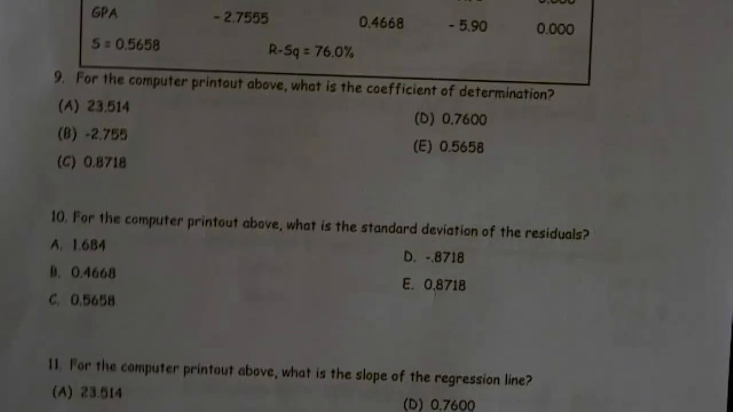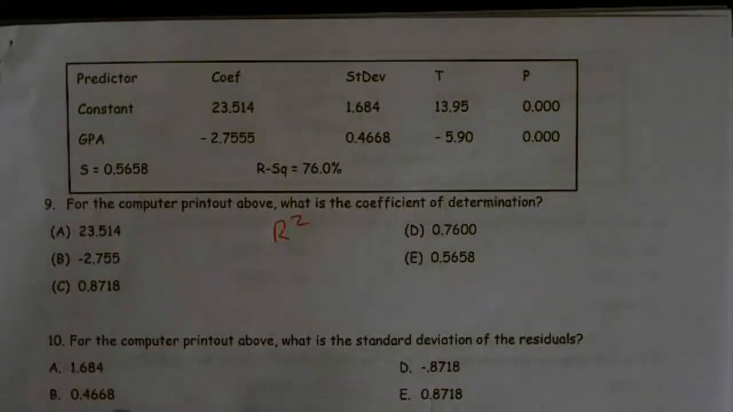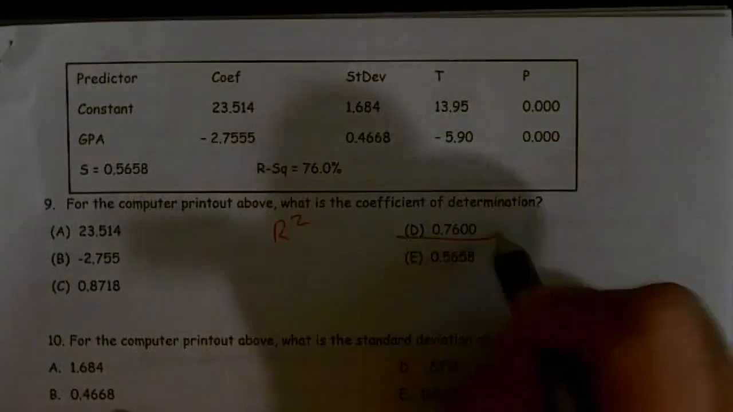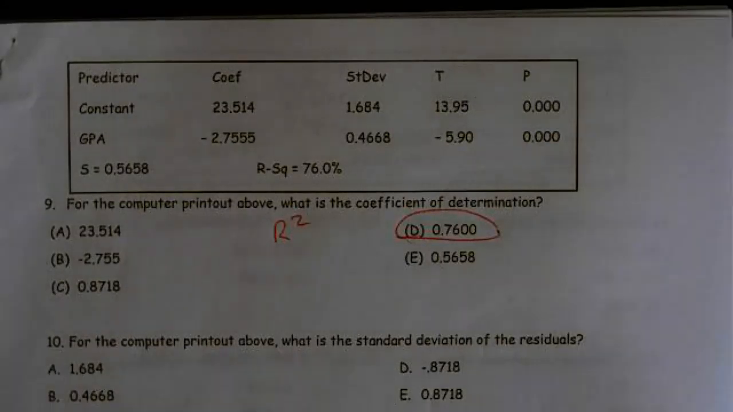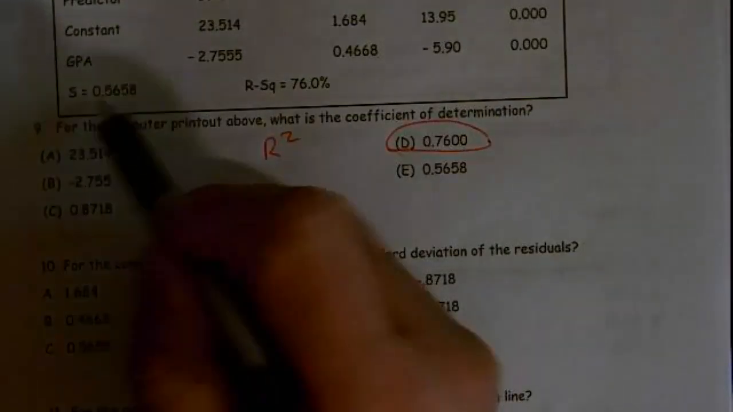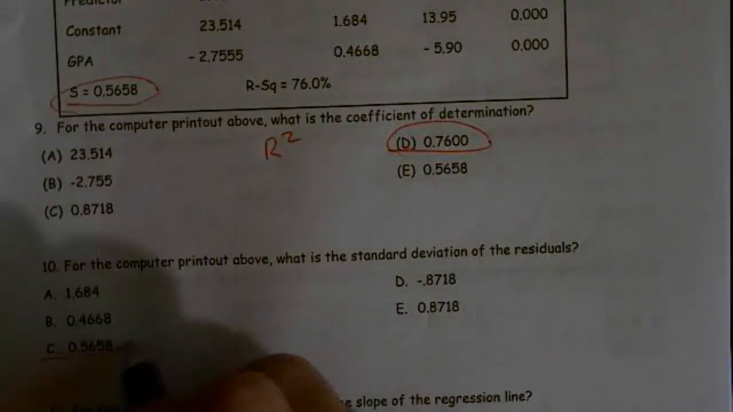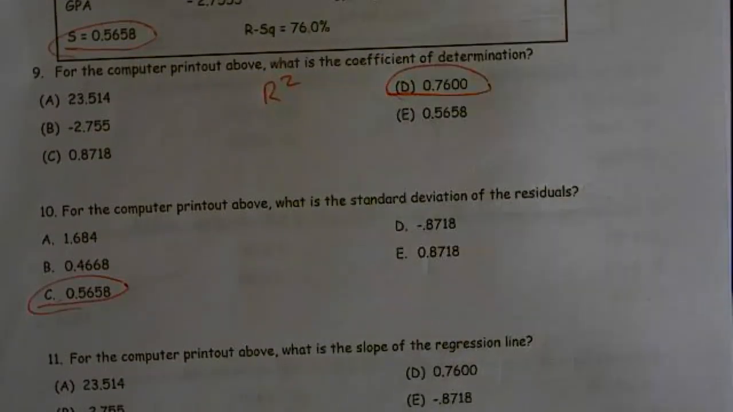All right. So looking at the computer printout, what is the coefficient of determination? Well, when they're asking for the coefficient of determination, they're looking for r squared. So in this case, that's very easy. Our r squared happens to be 76%. So D. The next one. For the computer printout above, what is the standard deviation for the residuals? So they're asking just for S. Our standard deviation of residuals is 0.05658. So that's letter C.